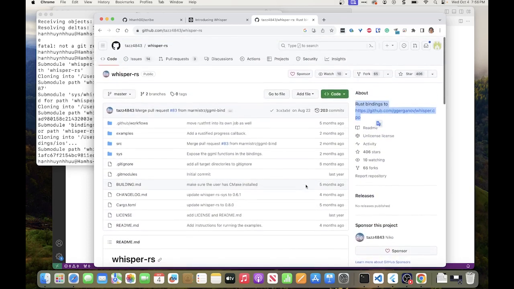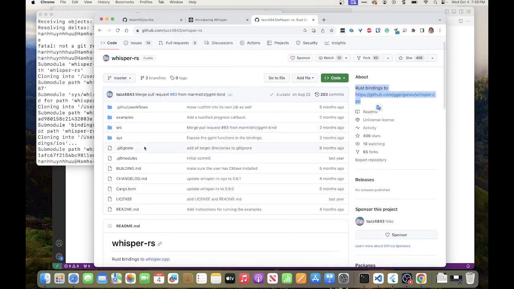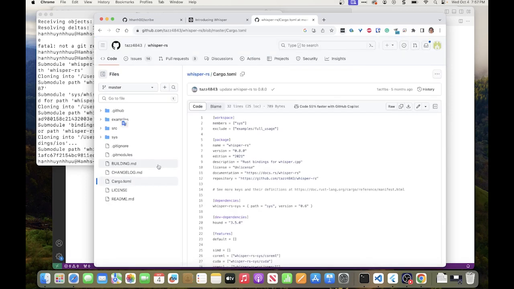All right, so let's take a look at how this Whisper RS works. As a Rust project, you see that it's a typical cargo project, right? You have a Cargo.toml. Well, I usually start from there because it gives me the structure of the project. You can see that we have a workspace that has one member.